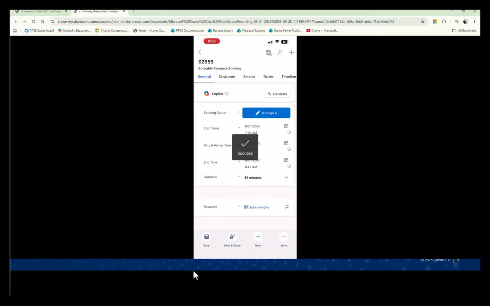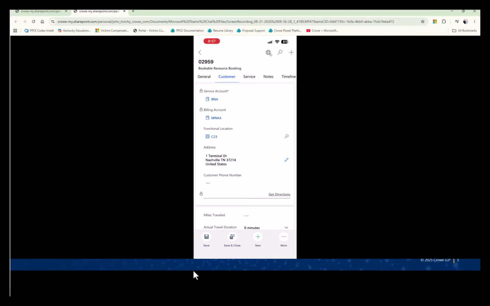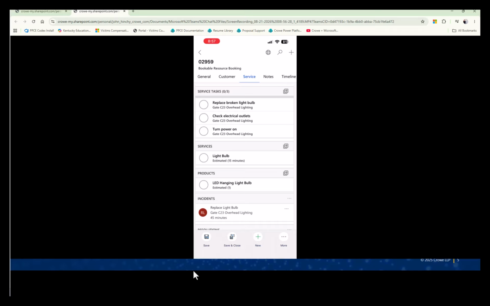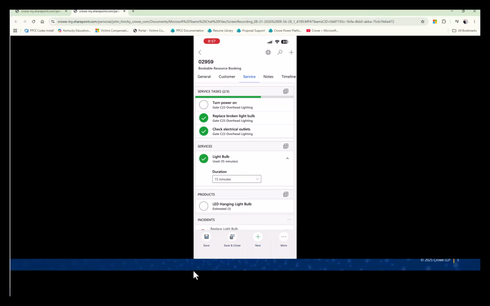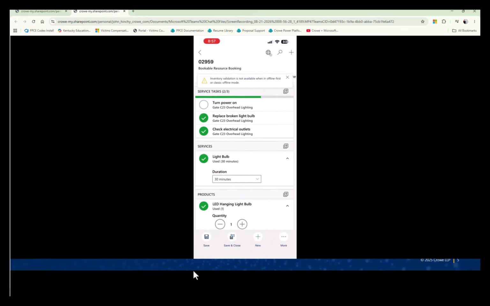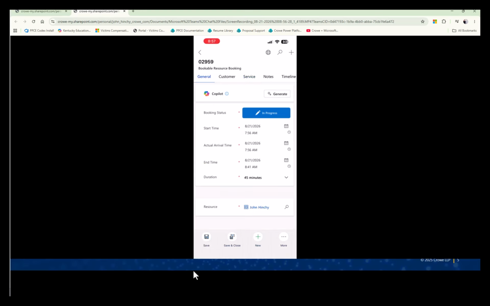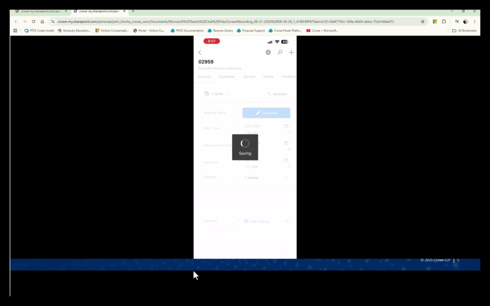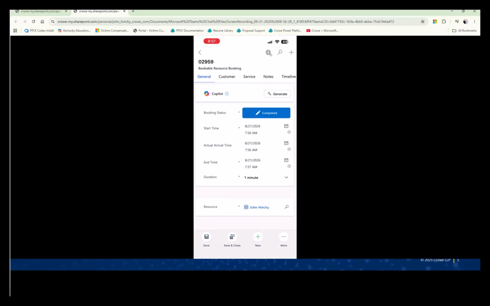Here, opening my work order and setting my booking status to in progress will set the timestamp of the arrival time. From there, I can see my customer information and my service tasks. I can complete these with a check mark going through my mobile app. I can update my services duration estimate. I can update my products estimate. Then back in my general tab, once all the work is done, I can move the status to completed, save, and now I've completed my work order.